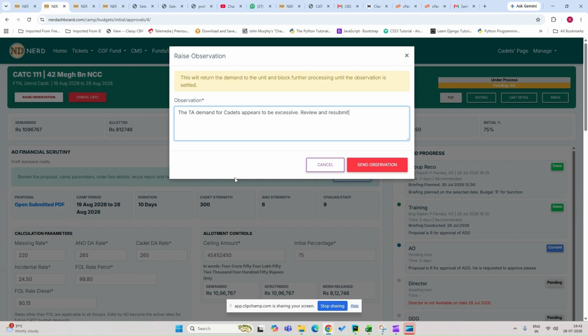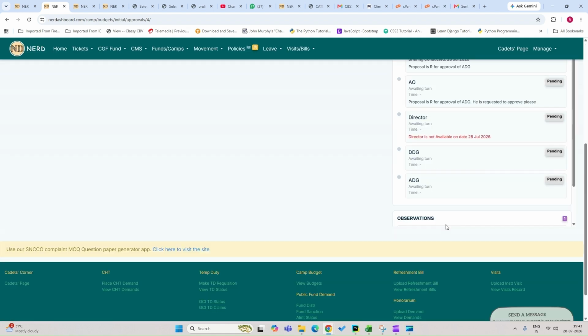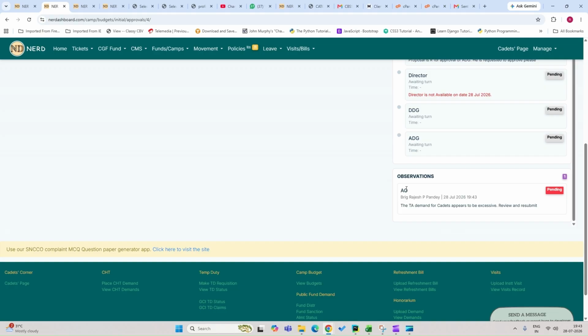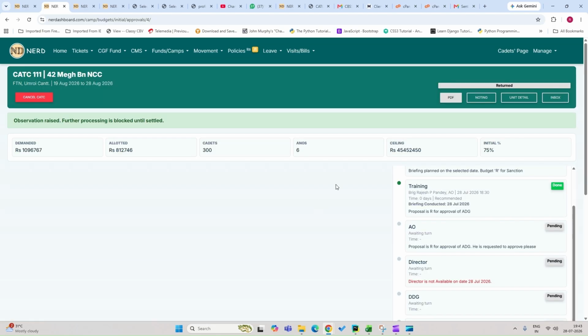So once I click on send observation, the observation is recorded here. The person who has raised the observation, appointment, and the observation raised. This stops further processing of the budget.